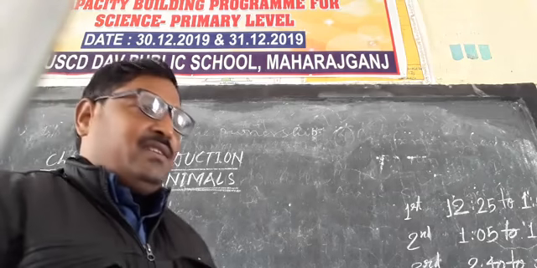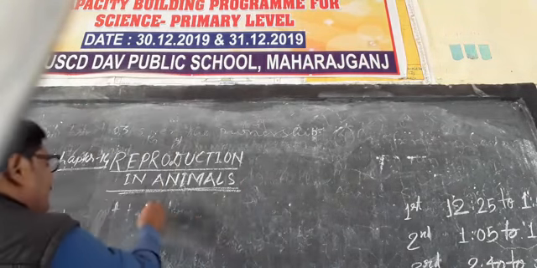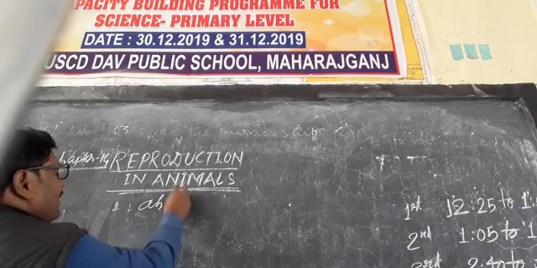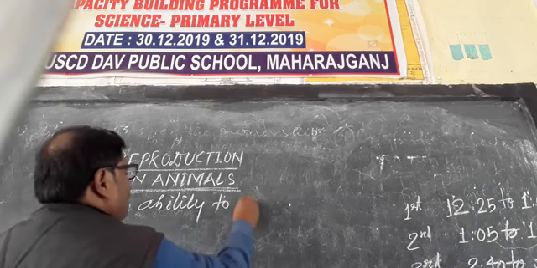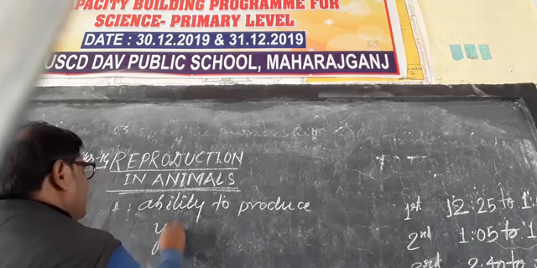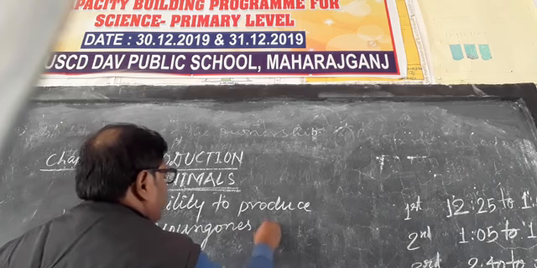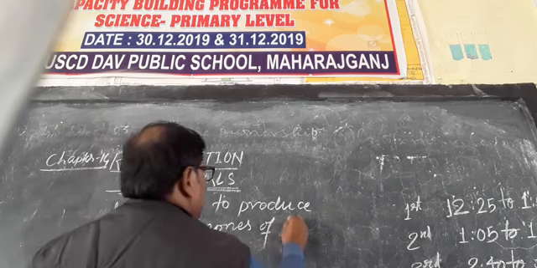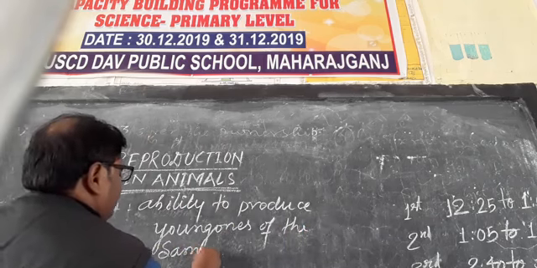As we know that reproduction is the ability to produce young ones of the same kind.